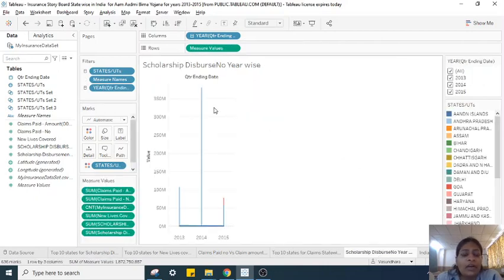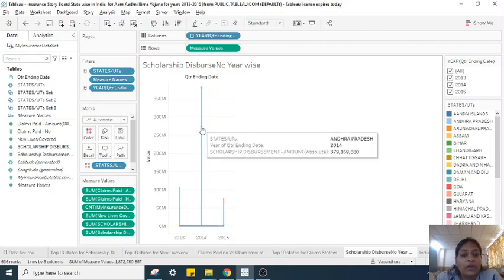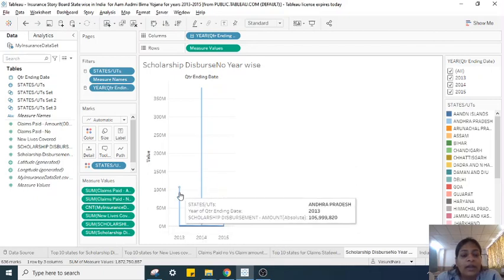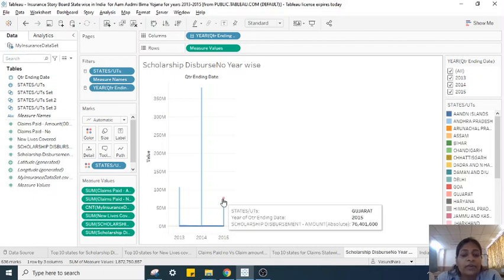Now we have scholarship disbursement number year wise. So this is the number of scholarships disbursed year wise, this is for 2013, this is for 2014 and 2015. If you see for 2014, Andhra Pradesh is leading, followed by different states across the line, and for 2013 also Andhra Pradesh leads, whereas for 2015 Gujarat is leading the way for scholarship disbursement numbers.